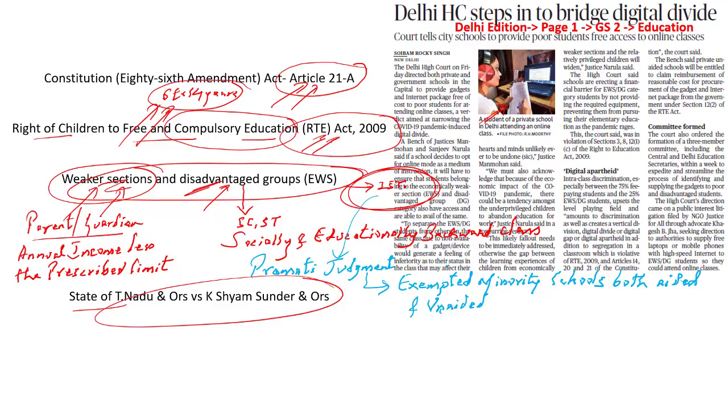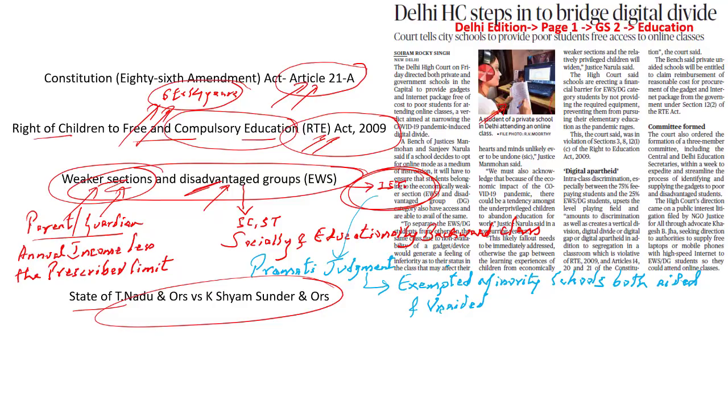So what is happening here? There is a clear-cut bifurcation or a division, a discrimination between the one who's wealthy, the one who's not wealthy. So this particular judgment says, irrespective of what the child's background is, there has to be no discrimination, and that is again supported by the Delhi High Court as well. So kindly remember, it is requesting the private institutes to make sure that all you private institutes will have to provide these gadgets and data to the students.